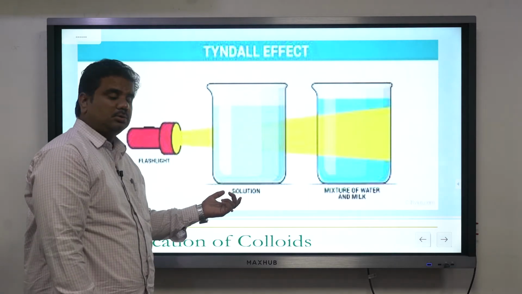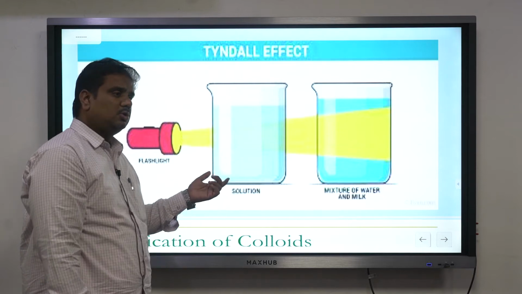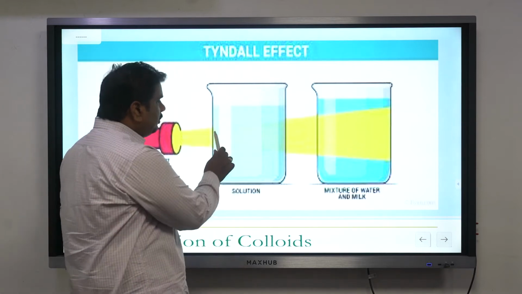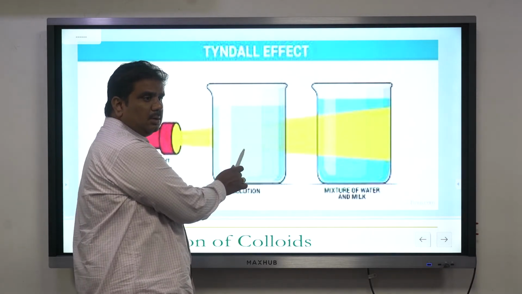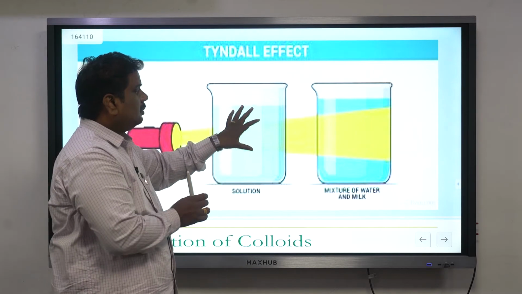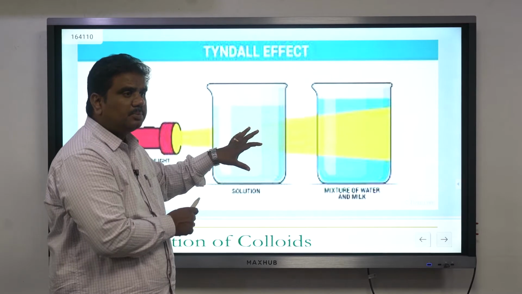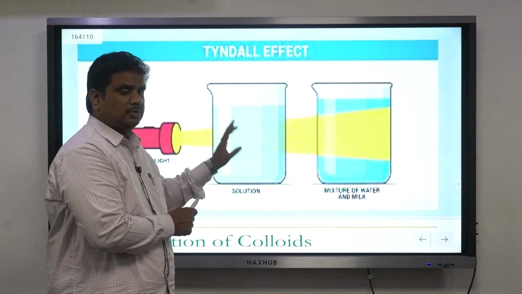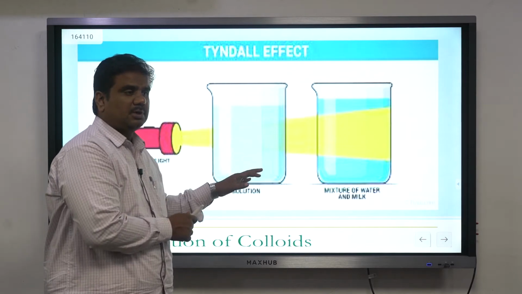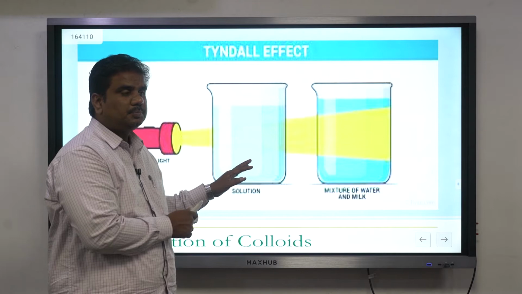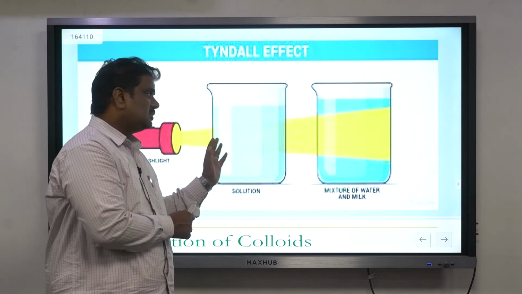Now when light is focused onto a glass of water which has some amount of salt or sugar, you're not able to find the path in which the light rays are traveling. Because in this case the solute and the solvent are thoroughly mixed. In a solution of water and salt, or water and sugar, or water and copper sulfate, they make a perfect combination. Water and alcohol also make a perfect combination. So whenever light is incident on this, it just travels straight through.